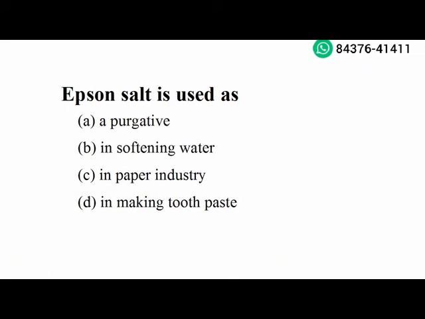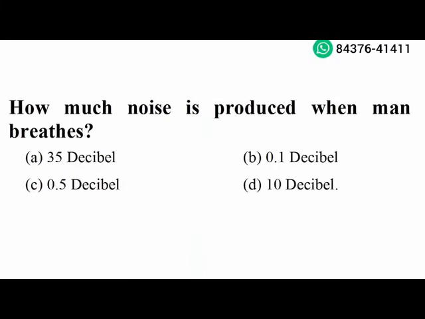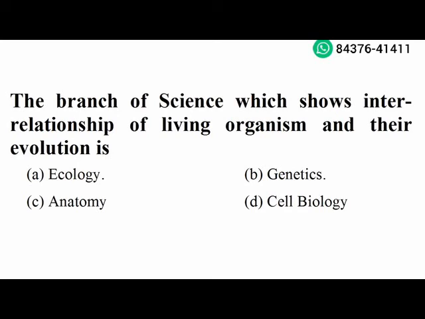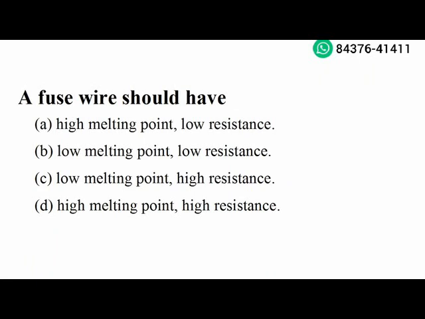Next question. Epsom salt is used as a purgative. Option A is the right answer. Next question. How much noise is produced when a man breathes? 10 decibel. Option D is the right answer. Next question. The branch of science which shows interrelationship of living organisms and their environment is ecology. Option A is the right answer. Next question. A fuse wire should have low melting point, high resistance. Option C is the right answer.